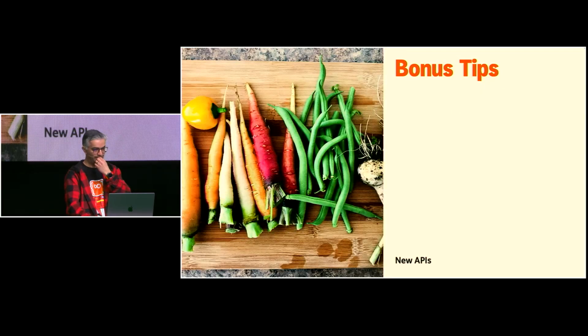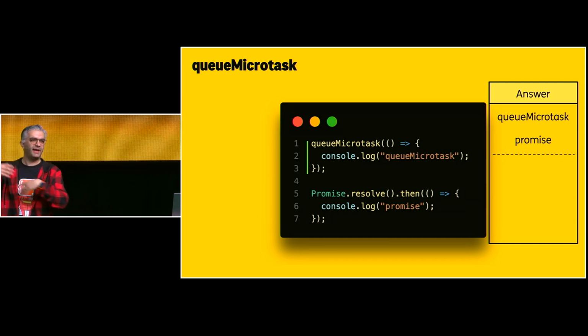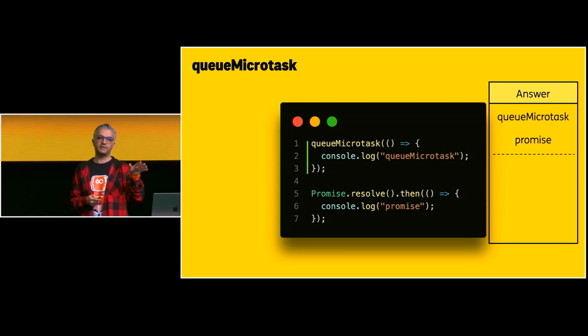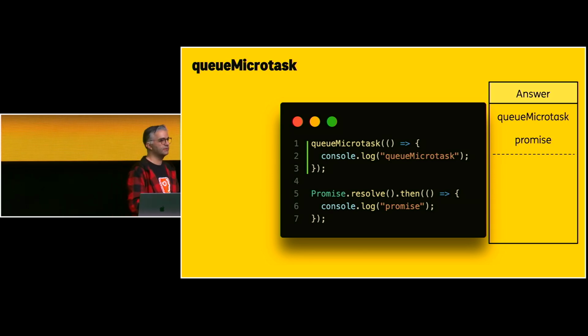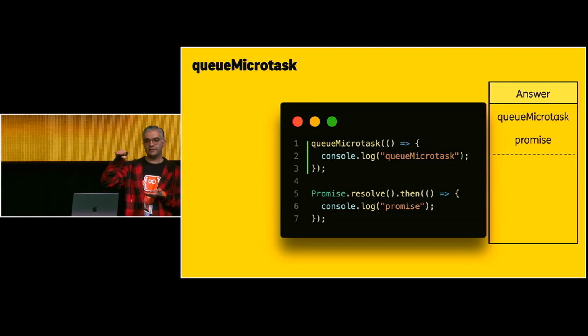Let's move on. Some bonus tips. First one is there is a function in browsers, instead of using Promise.resolve and then putting your callback. Yeah, it's not best practice. Best practice is using the queueMicrotask function, which is available in all browsers. Since both of these are microtask, right? One of them is promise, the other one is queueMicrotask. Both of them are considered microtask. So based on the priority, queueMicrotask has higher priority than promise, because it comes first.